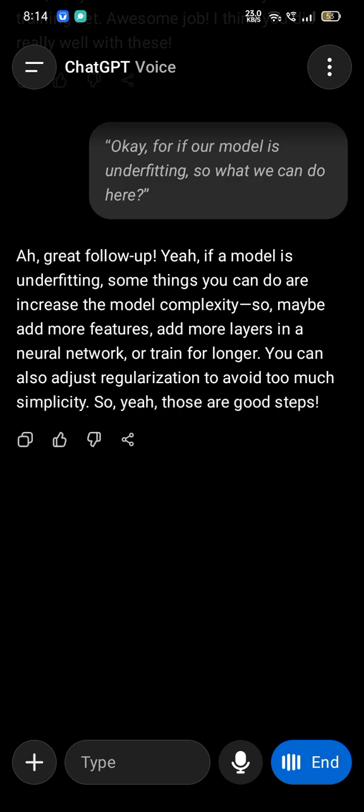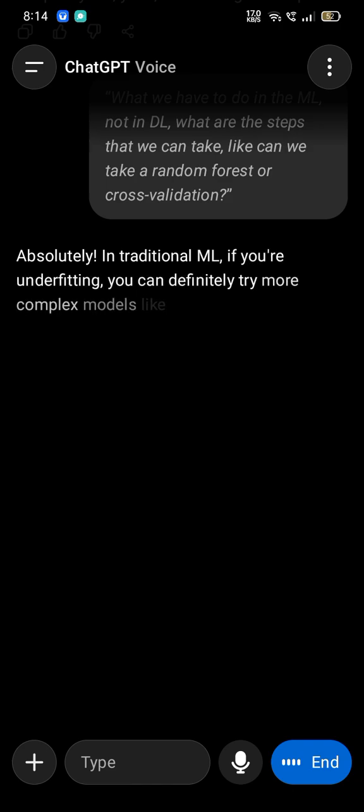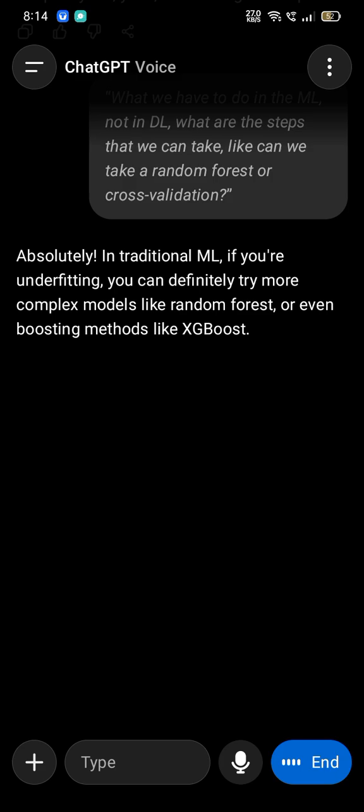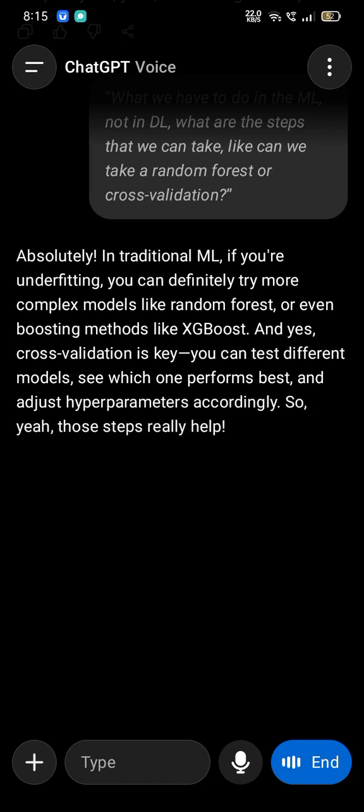So what do we have to do in ML, not in DL? What are the steps that we can take? Like, can we take a random forest or cross validation? Absolutely. In traditional ML, if you're underfitting, you can definitely try more complex models like random forest or even boosting methods like XGBoost. And yes, cross validation is key. You can test different models, see which one performs best, and adjust hyperparameters accordingly. So, yeah, those steps really help.